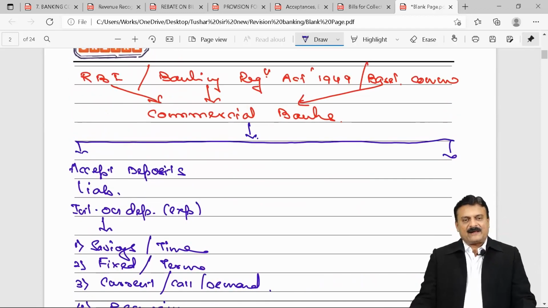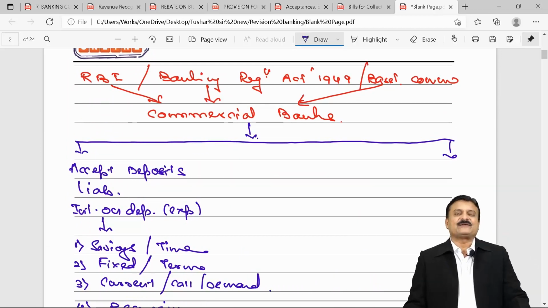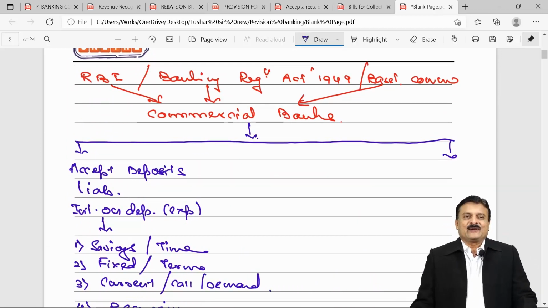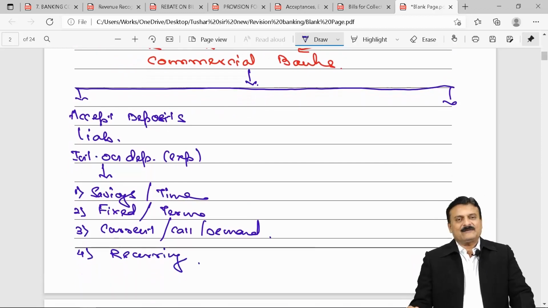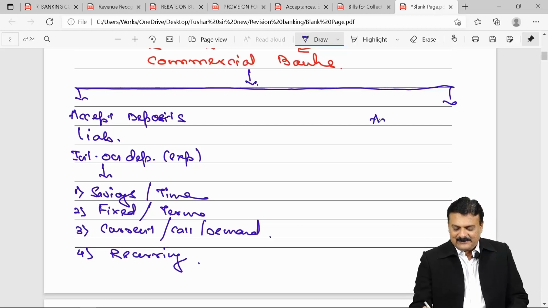Money received by your bank by accepting deposits. From that money, you will first keep a minimum balance with the Reserve Bank of India. We call it CRR. After that, you must keep some liquid asset with you, SLR. And then whatever cash is available, your bank will use it in giving advances back to the public.